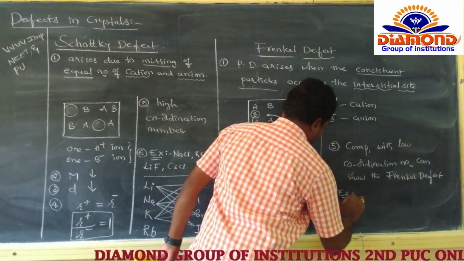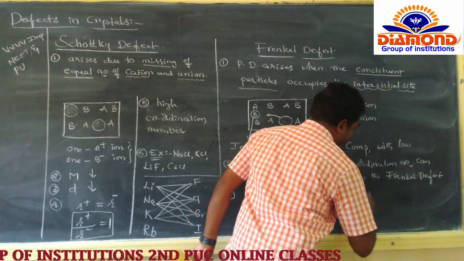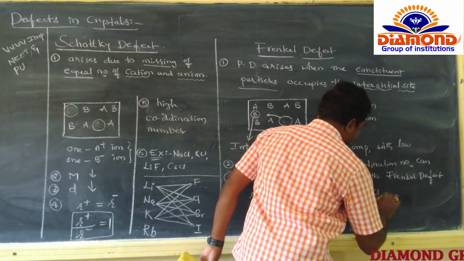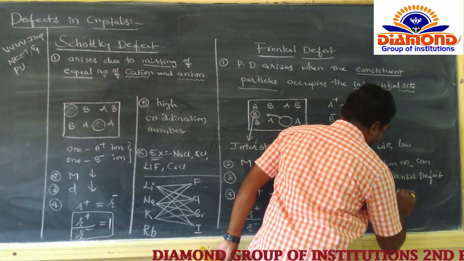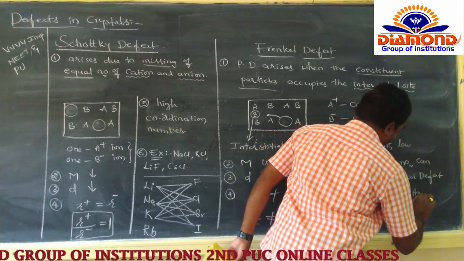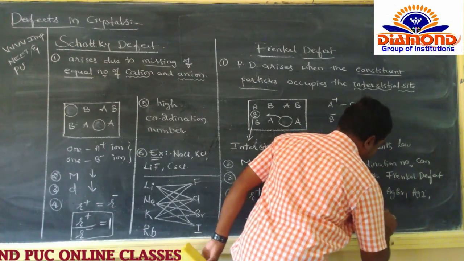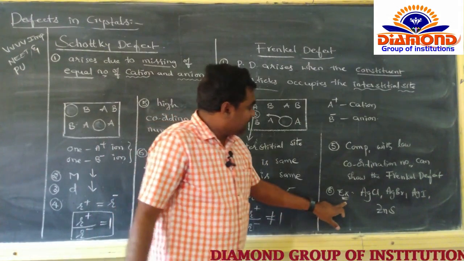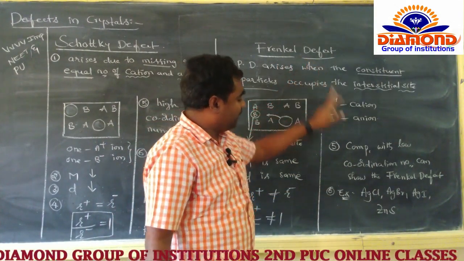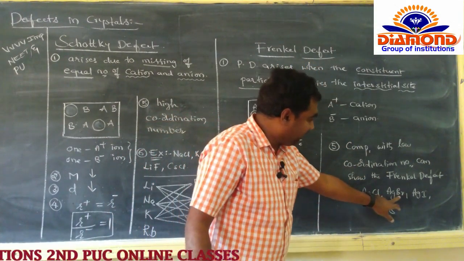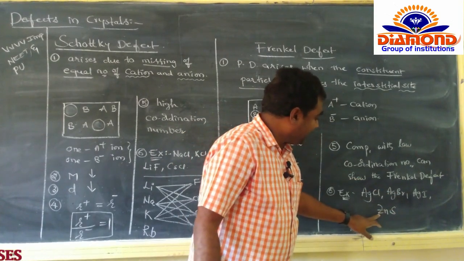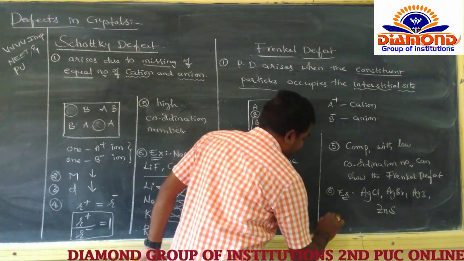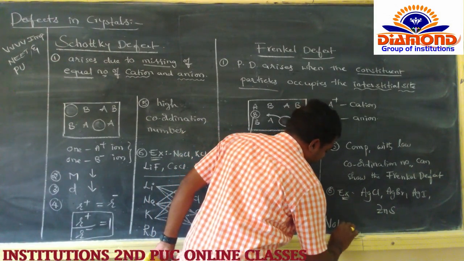So here the examples belong to silver compounds, silver halides, simply AgCl, AgBr, AgI and ZnS. So the examples for the Frenkel defect belong to AgCl, AgBr, AgI and ZnS. So here one important note can go now.